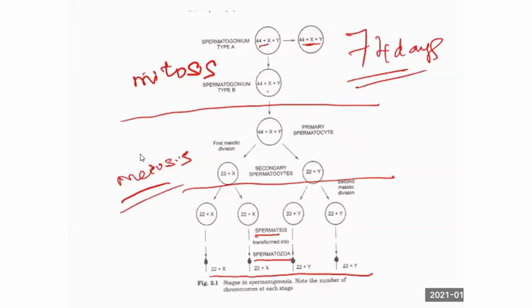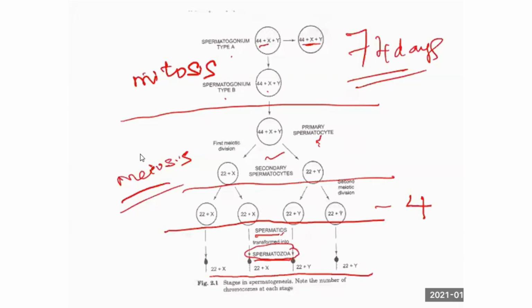You're clear with this, right? These are all the stages: spermatogonium type A, type B, primary spermatocyte, secondary spermatocyte, spermatid. How many spermatids are there? 4. Spermatid is converted into what? Spermatozoa.